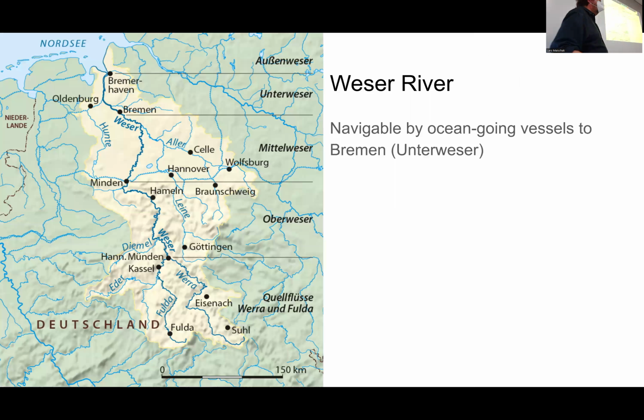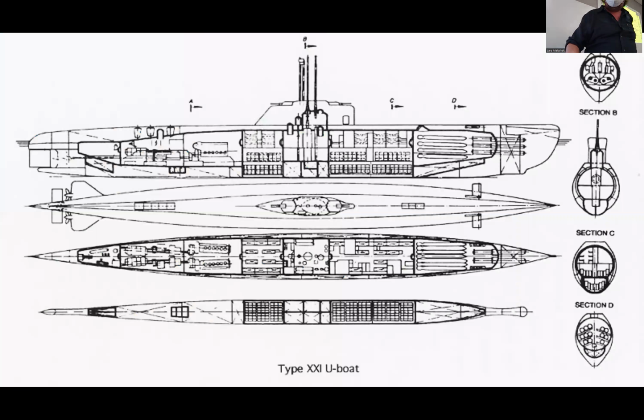Nevertheless, the search is on for a facility to build submarines that is bomb-proof. And so the bunker is the point. Here again, you see strategically, Bremen is the end point of the deep sea navigation channel that the Weser River forms. So it's perfect, it's far enough inland, but you can just roll out the submarines and take them right out into the North Sea for a spin.